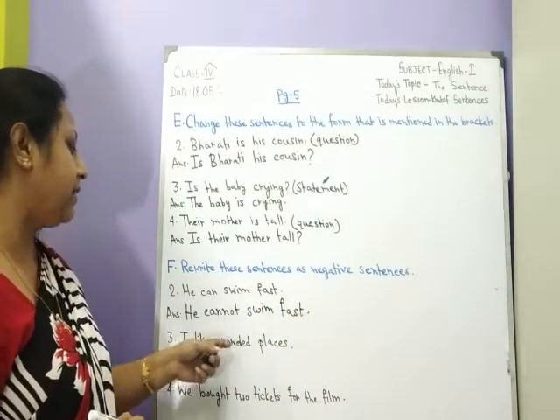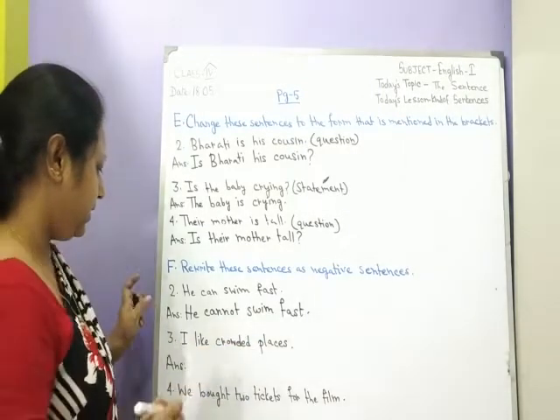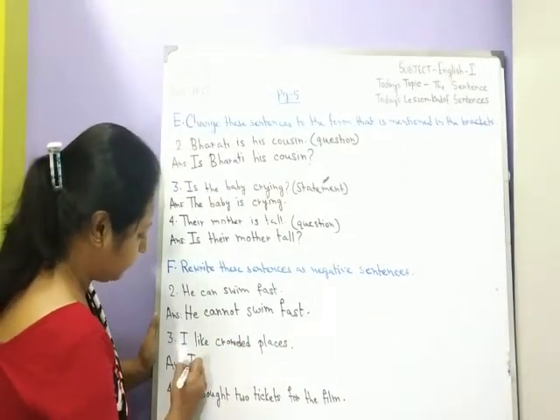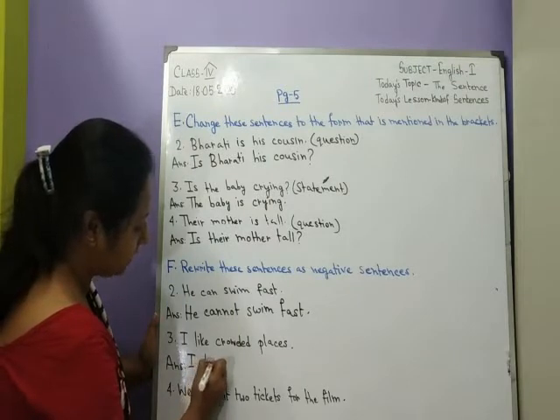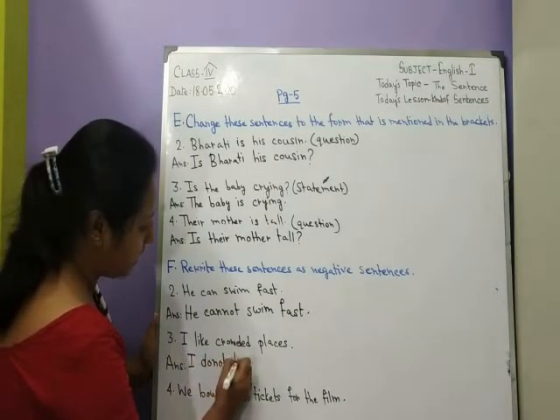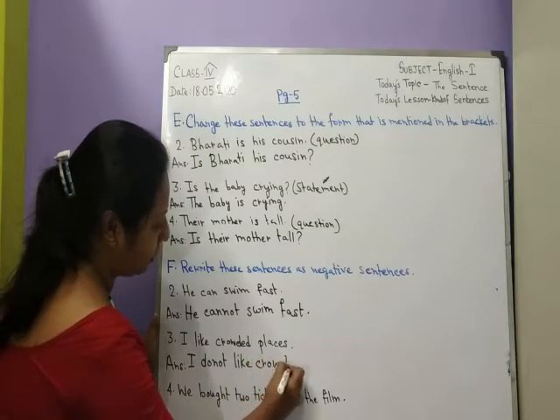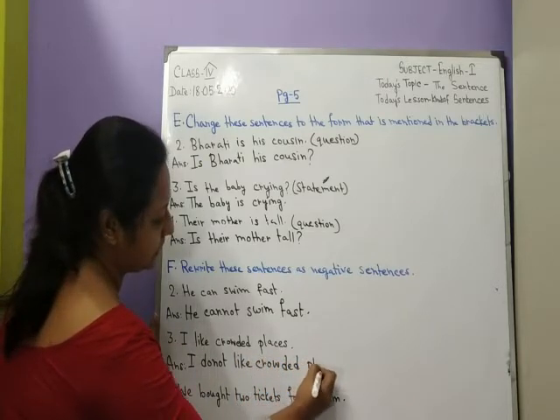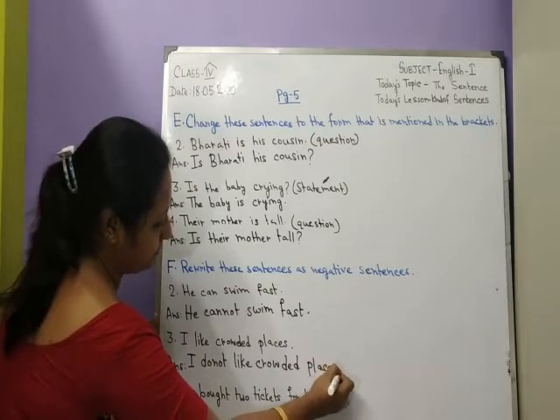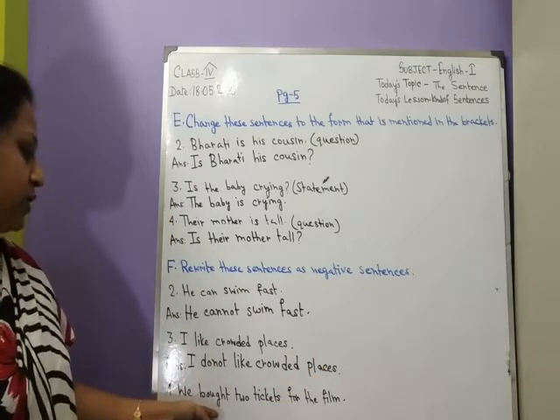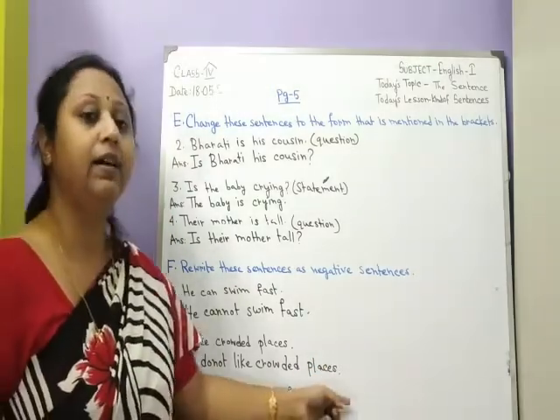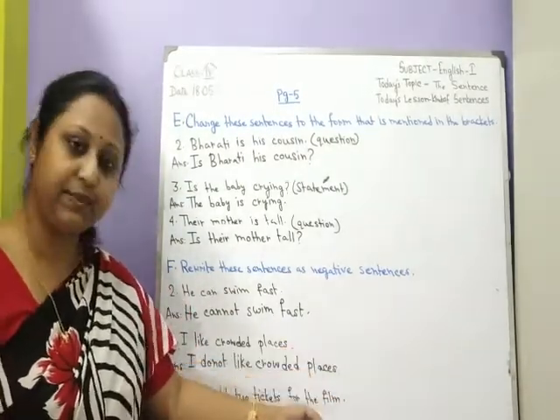I like crowded places. To make it negative, we will have to write, I do not like crowded places. We bought 2 tickets for the film. It is a positive sentence.